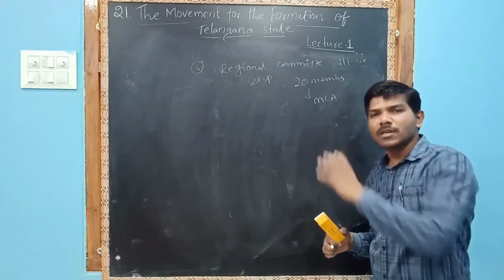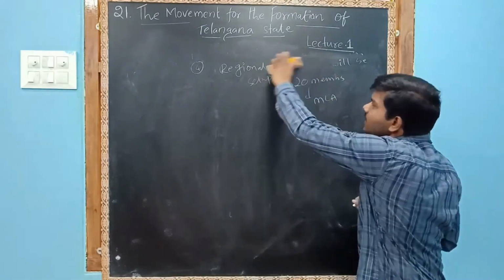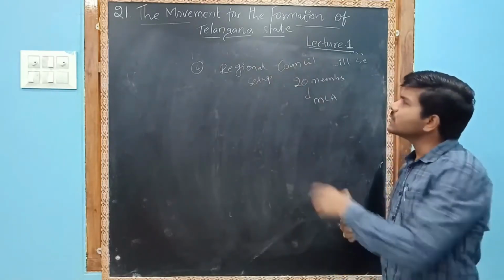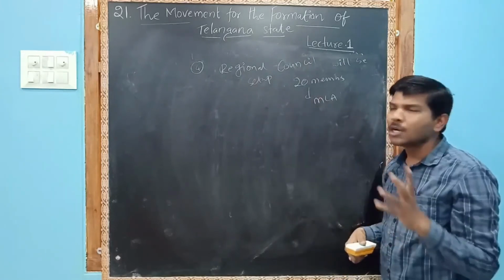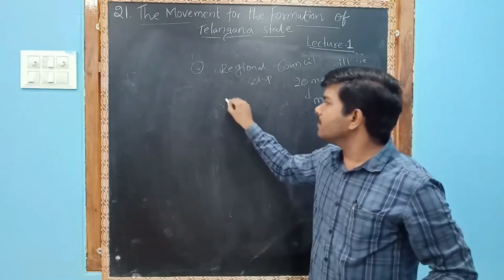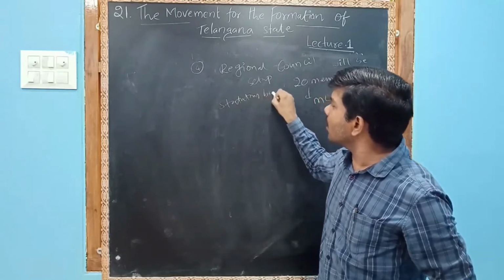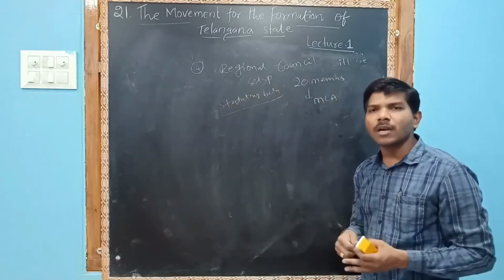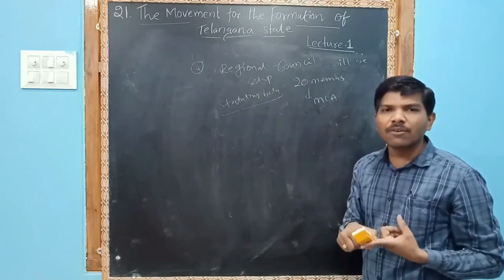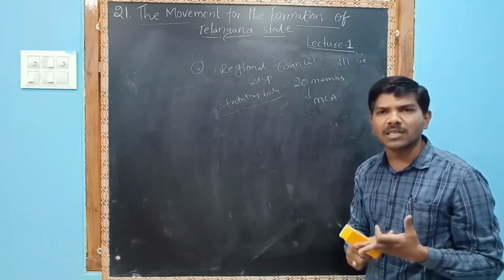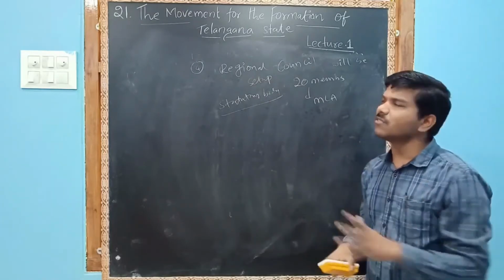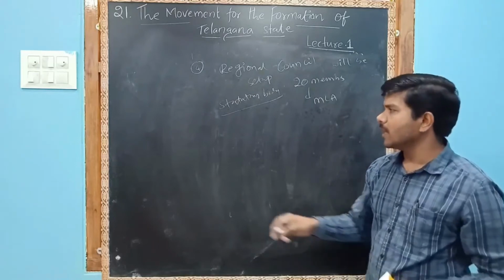Actually this was a regional council, later it became a committee. One regional council will be set up. This regional committee consists of 20 members, mostly MLAs. It is a statutory body, which means not a constitutional body. It is a general, temporary body which can look at the development activities in Telangana. Entire Telangana development, economic status, and political conditions will all be looked at by this regional council. This is the fourth point.